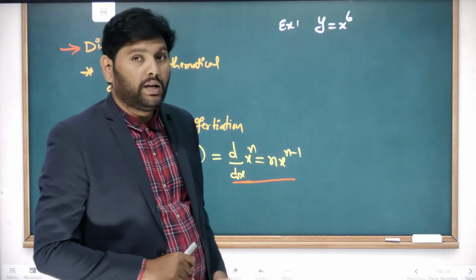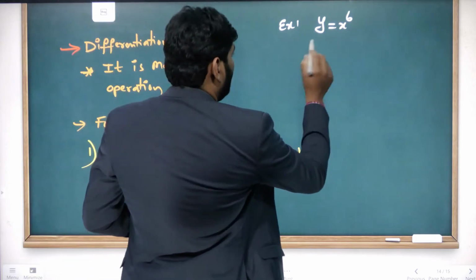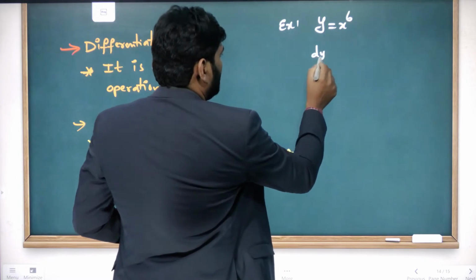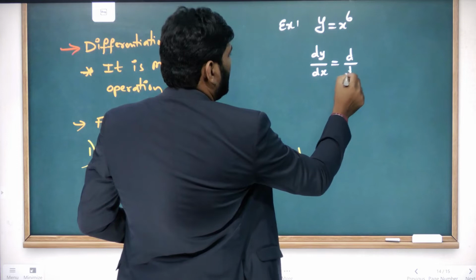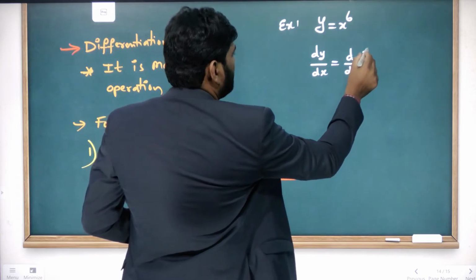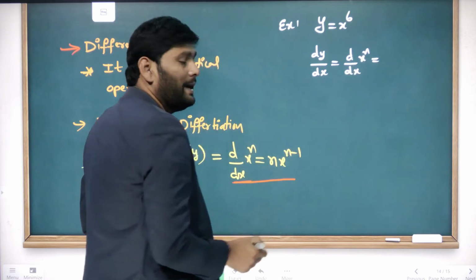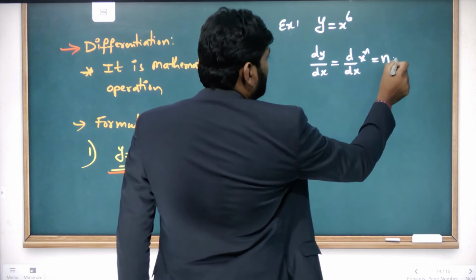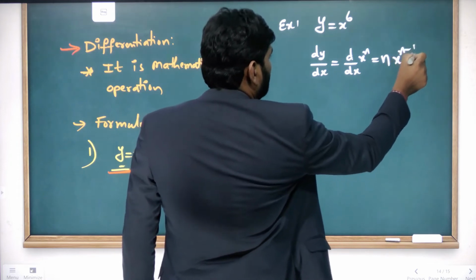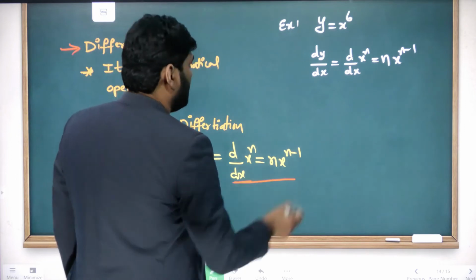So dy by dx is equal to d by dx of x power n, and you know the formula is n into x power n minus 1. Same thing you can use here to solve.